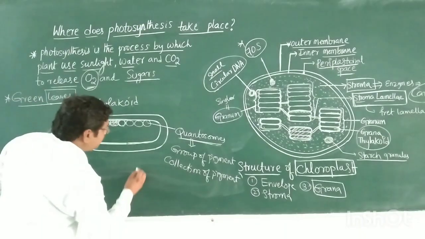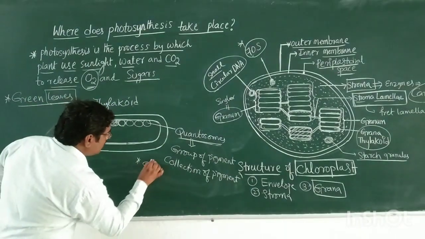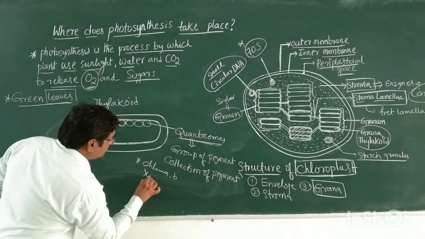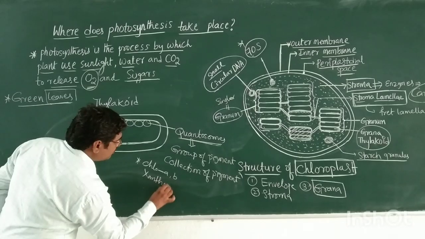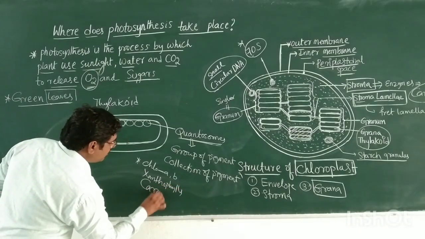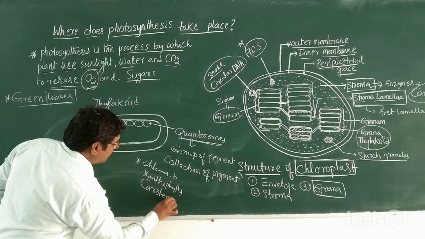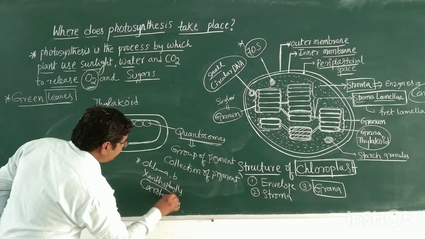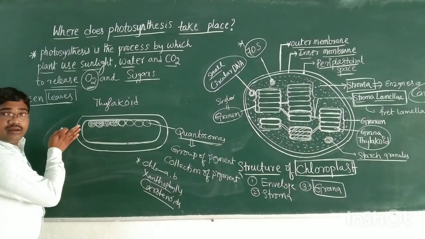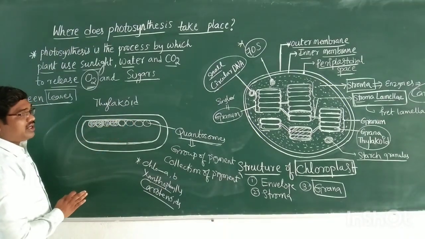What pigments are present in the quantasomes? Chlorophyll a, chlorophyll b, xanthophylls, and carotenoids. These are different types of pigment molecules present in the thylakoid membranes.